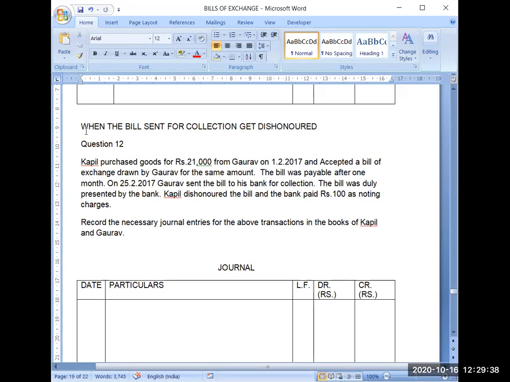So now our next topic for dishonor, last topic for dishonor. Three topics we have done: when the bill has been retained by the drawer, when the bill has been discounted by the drawer, when the bill has been endorsed by the drawer, and now this is the fourth case, when the bill has been retained by the drawer and on the due date the bill has been sent for collection to the drawer's banker. And the bill gets dishonored. So what to do in that case? How to do entries in that case? That we have to learn.